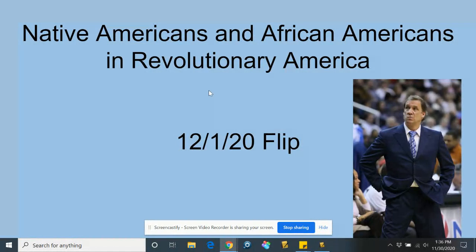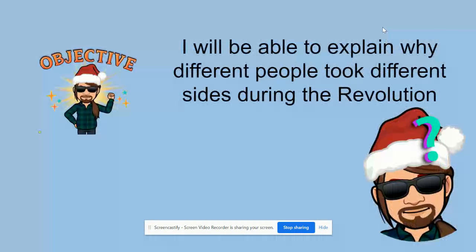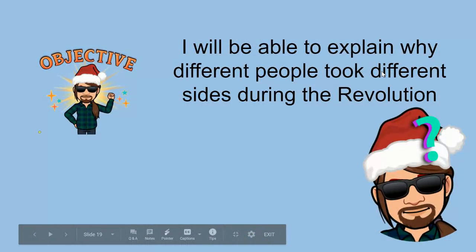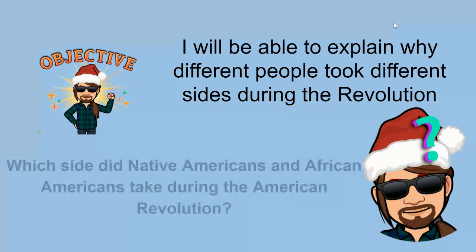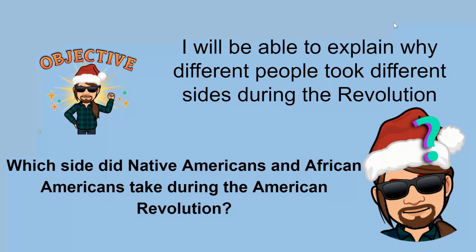Let's get started. Objective on this one is going to be I will be able to explain why different people took different sides during the Revolution. And our essential question is which side did Native Americans and African Americans take during the American Revolution?